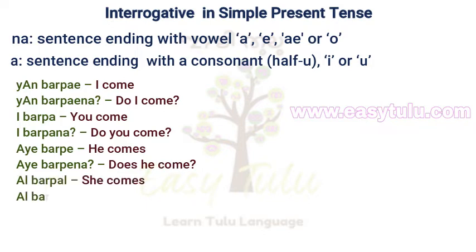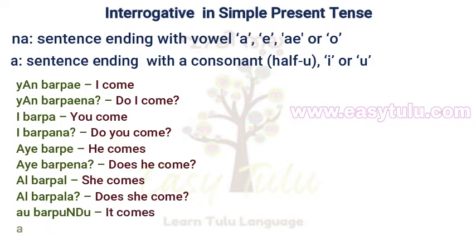Alu barpal, she comes. Al barpala, does she come? Here we have a consonant at the end, so we have added a. Au barpundu, it comes. Au barpunda, does it come? Here ending vowel is u, so we added a.